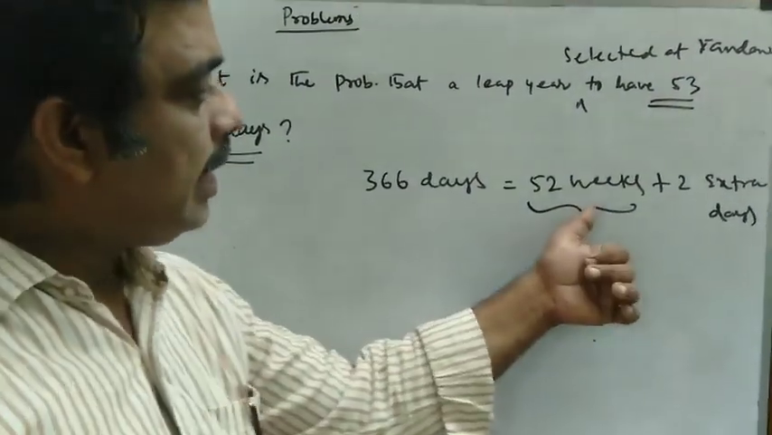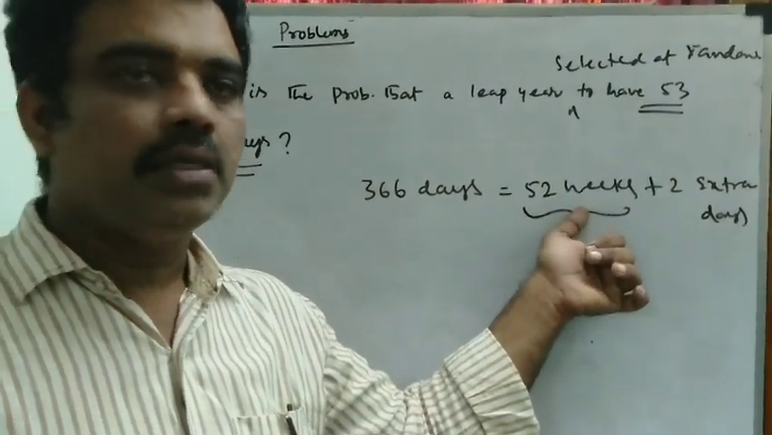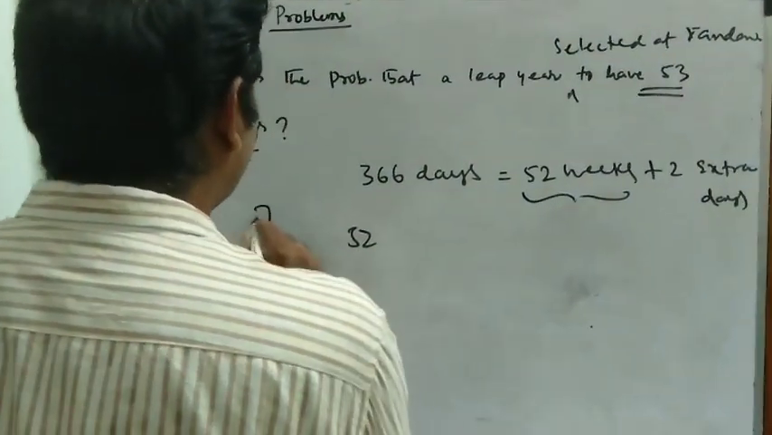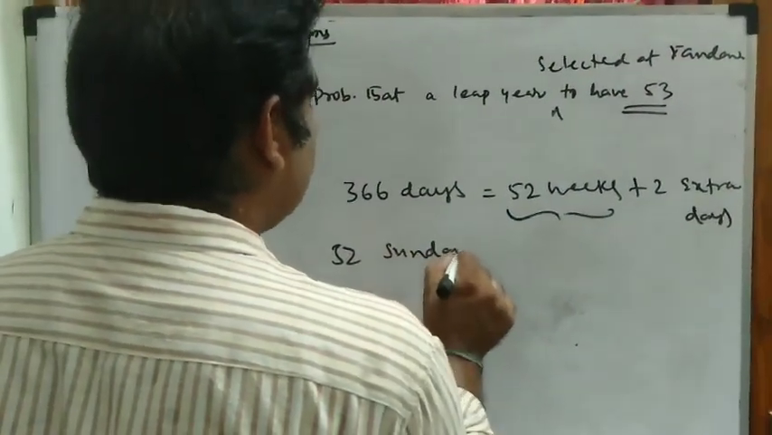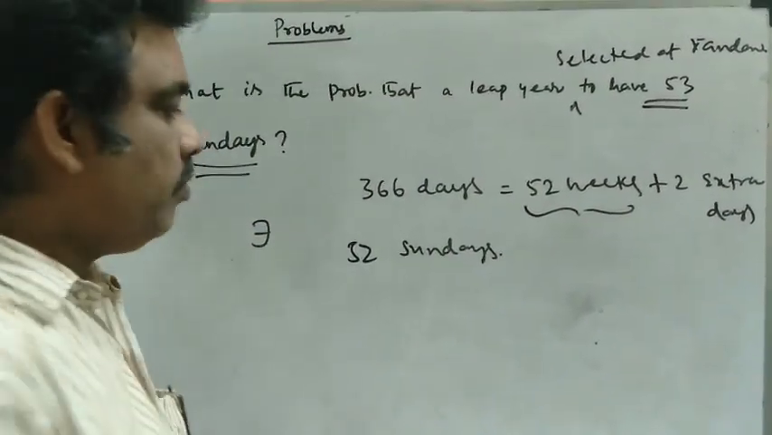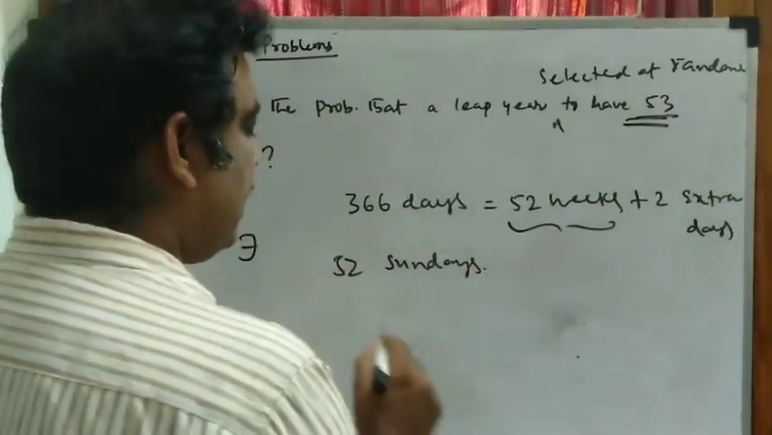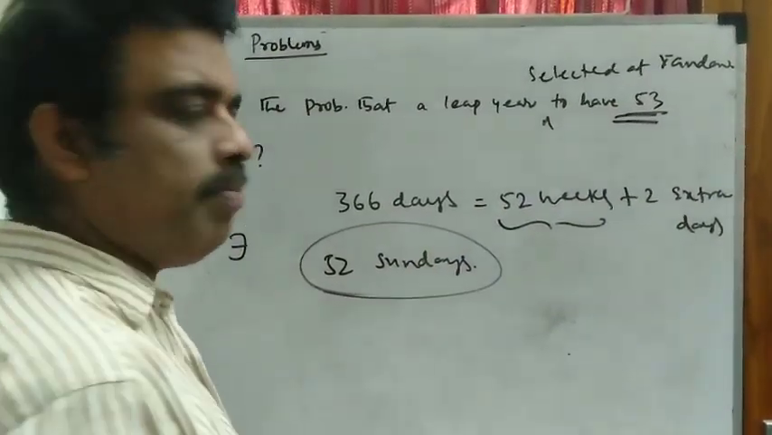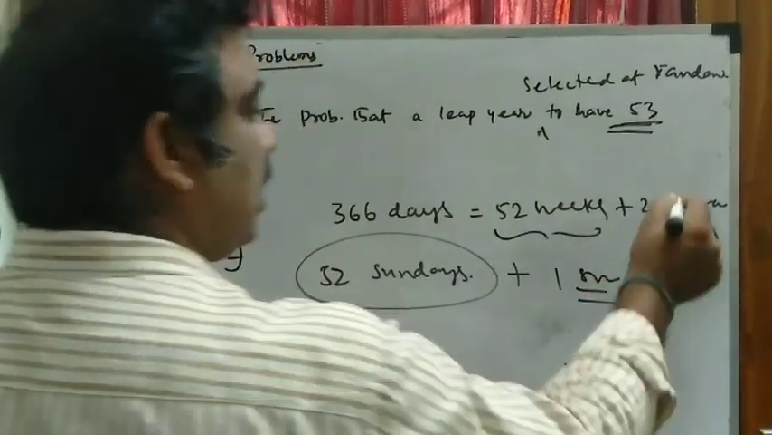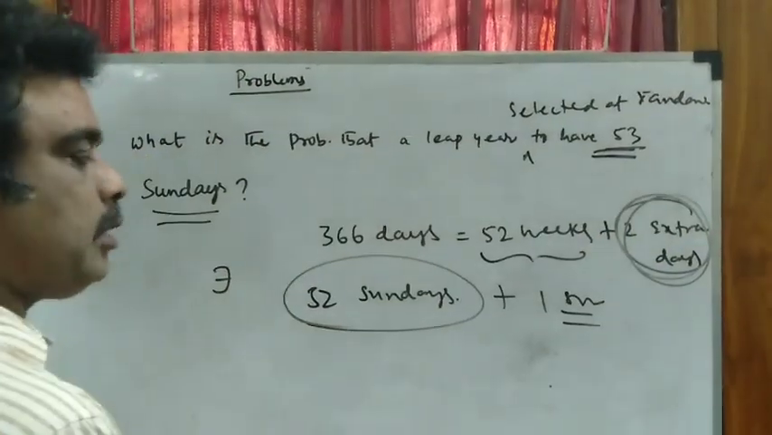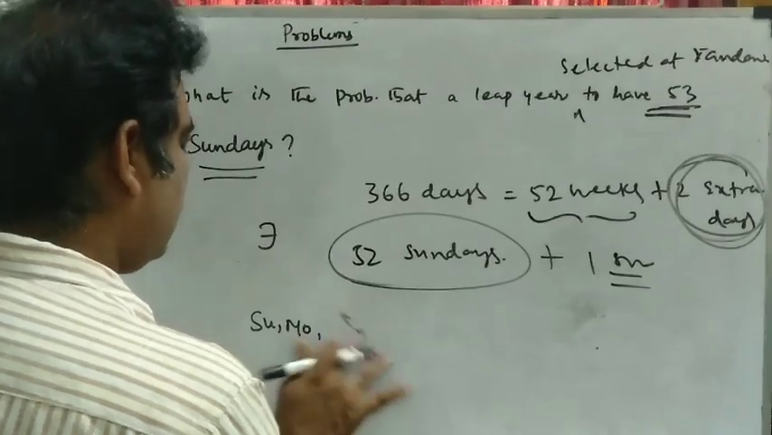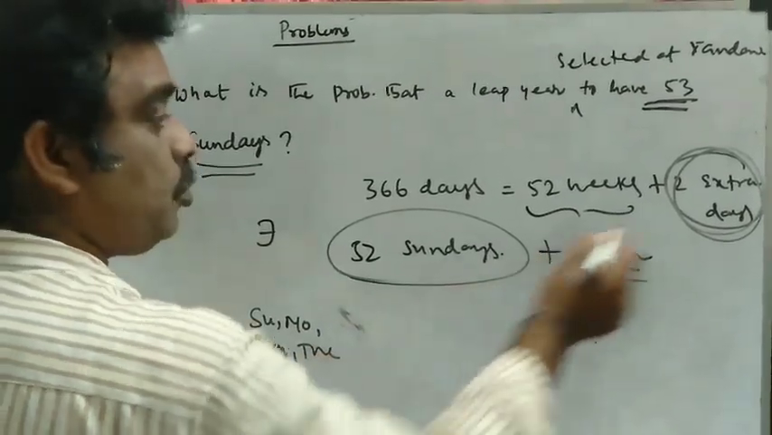Already there exist 52 full weeks, so there exist 52 Sundays automatically. We are required to have 53 Sundays. Already 52 Sundays come because it is 52 weeks. Now we have to see for one more Sunday. So there are 2 extra days. These 2 extra days may be Sunday, Monday, Tuesday.